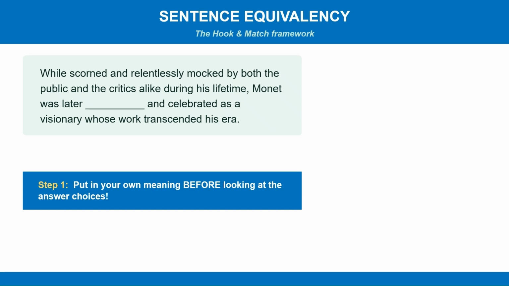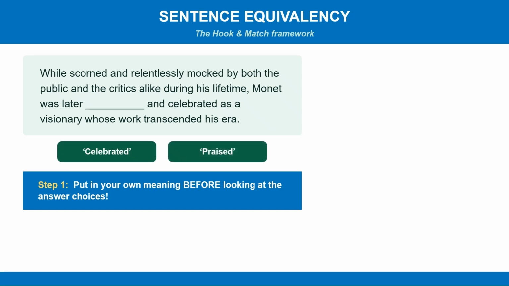Step 1, read the sentence, get your own meaning into the blank. While scorned and relentlessly mocked by both public and the critics alike during his lifetime, Monet was later blank and celebrated as a visionary whose work transcended his era. All right, I'm going to say celebrated or praised.